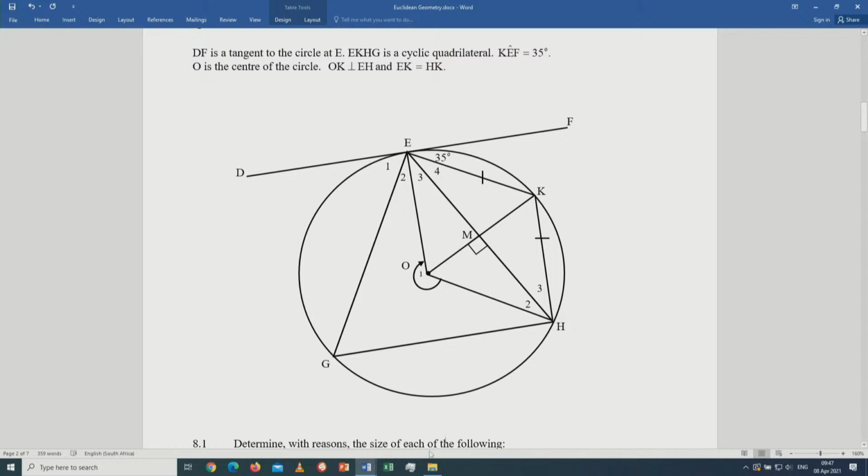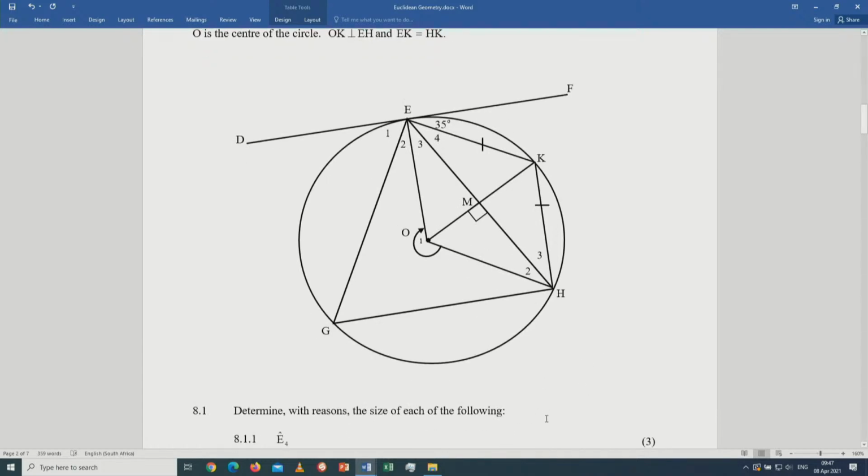All I'm saying is that this is the type of question that you must expect. You see angle KEF is 35, here is KEF, here is that 35. Then you calculate all these other angles. Determine with reasons the size of the following. If I were to make an example, check E4. This is the angle here, E4.